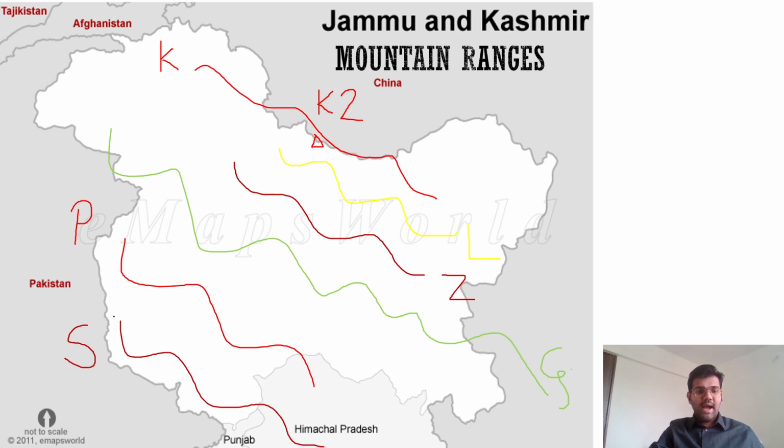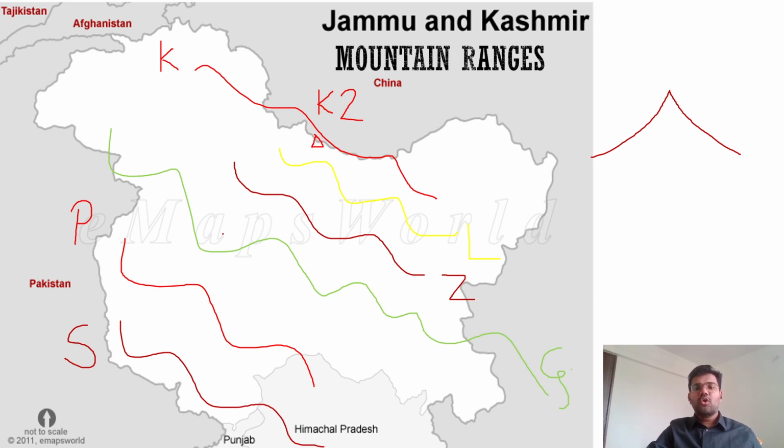We saw the height is least in the Shivalik hills, and the height increases as you go north. So the height of Pir Panjal is more than Shivalik. The height of the Greater Himalayas is the highest. And then again, the height decreases. So the height of Zanskar and Ladakh is lesser than the Greater Himalayas. So they can ask you to arrange from north to south or south to north. So it is very important.